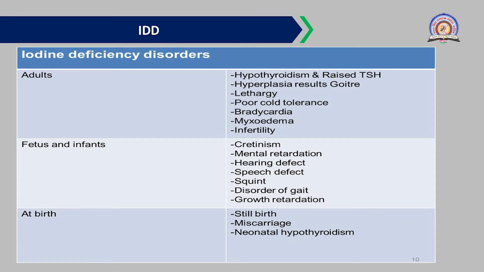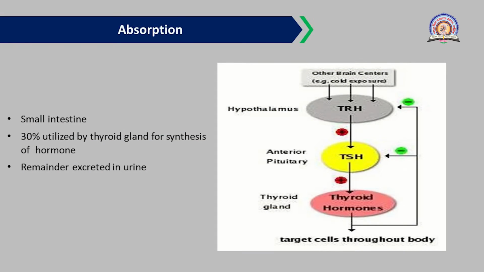As we have seen in this figure before, let's discuss. As you can see, this red positive sign indicates stimulation, and the negative feedback you can see in green color: the overproduction of TSH is also responsible for the decrease in production of TRH.